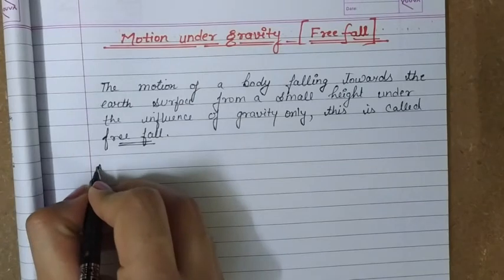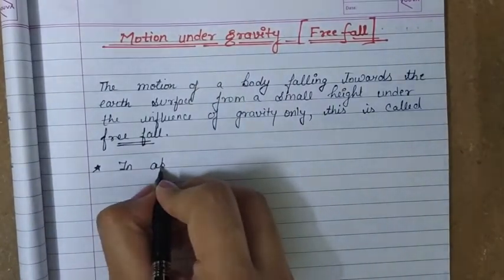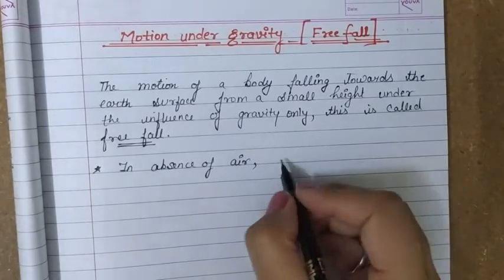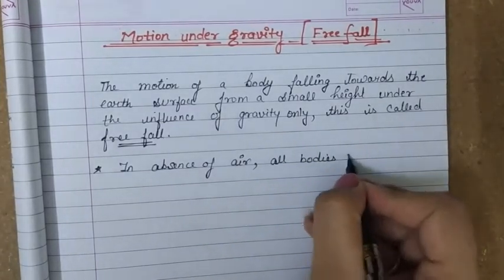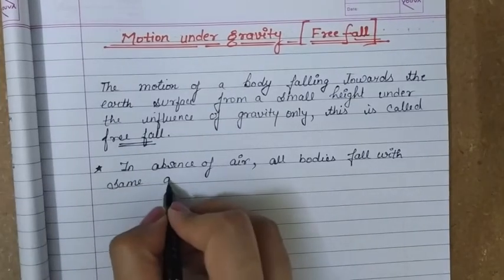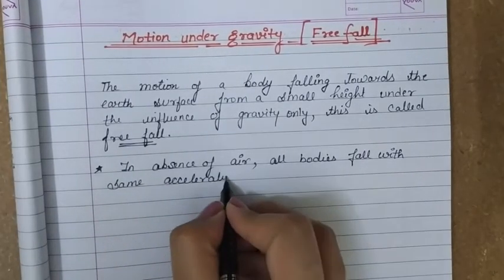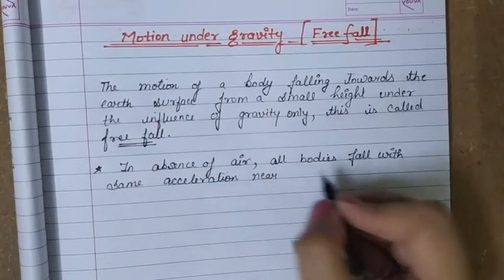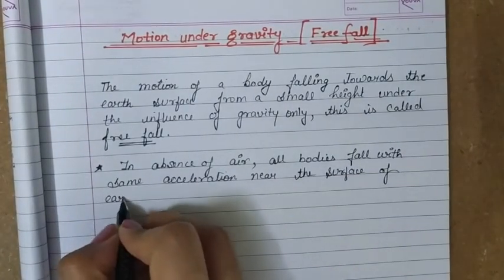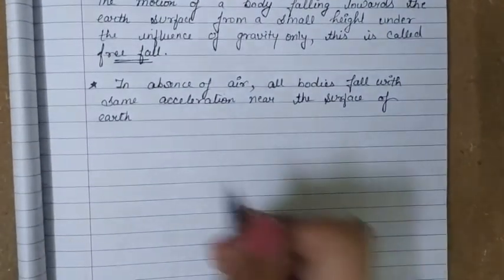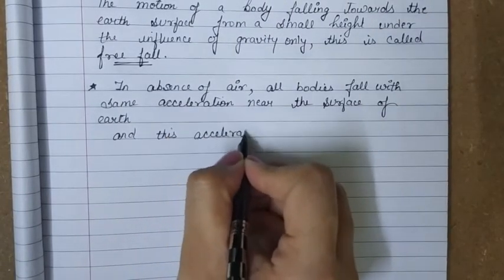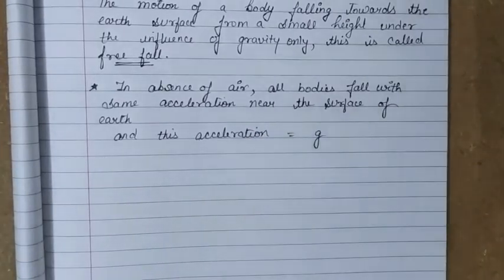So this is a point we have to note: in the absence of air, all bodies fall with the same acceleration near the surface of earth, and this acceleration is called acceleration due to gravity, which we represent by small g.